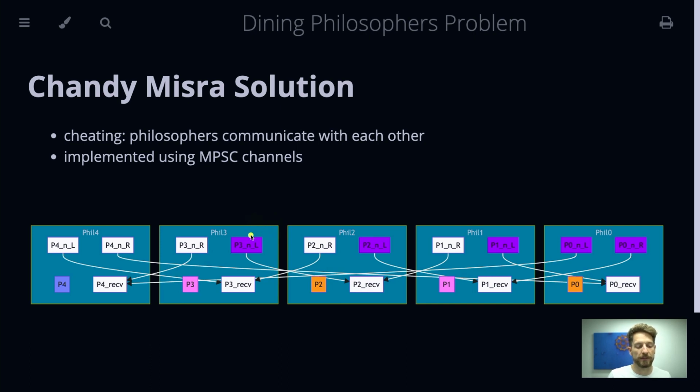And you can see here, I visualize that with this violet color. Philosopher number 3 gets the fork that is between number 4 and 3. Then number 2 gets the fork that is between 3 and 2, and so on. And now that's the point. Between philosopher 0 and 4, the fork also goes to philosopher 0 because he has the lower number.